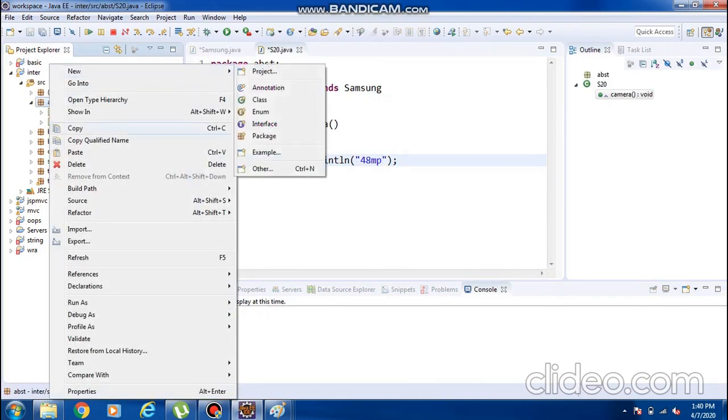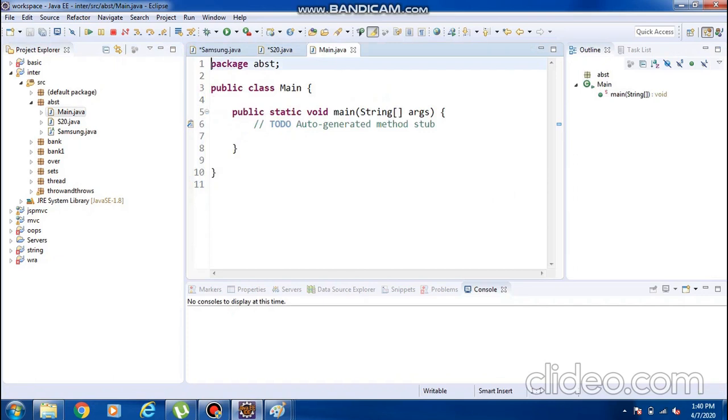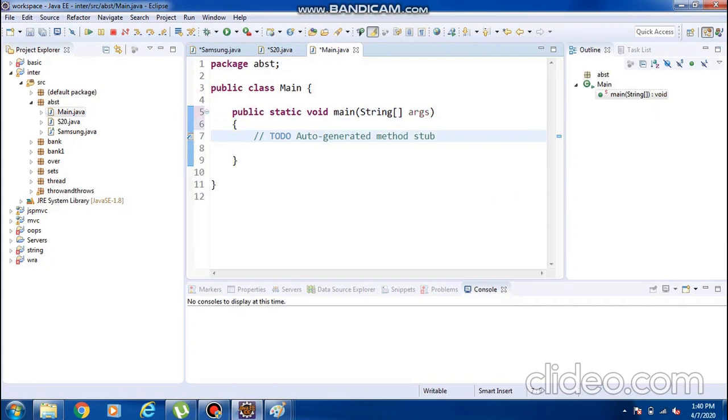Normally we can go to the class main. See, whenever we are using the abstraction concept, it is mandatory to use the dynamic binding concept. What is the concept of dynamic binding? From the reference of the base class, we create the objects of the derived class.